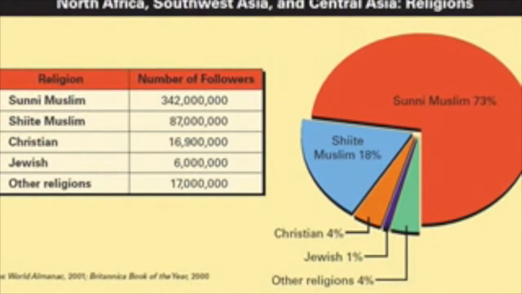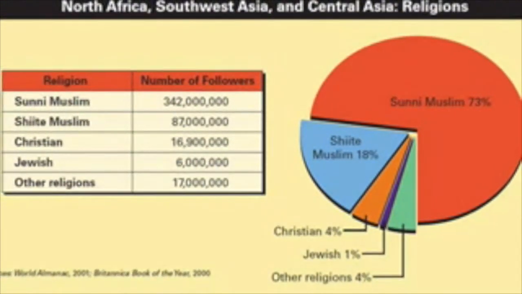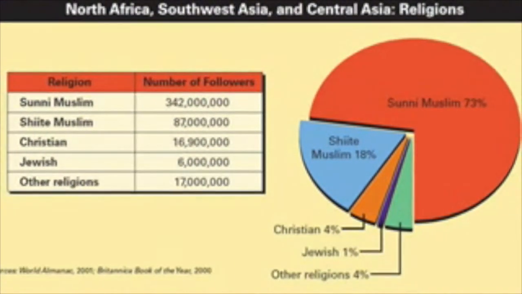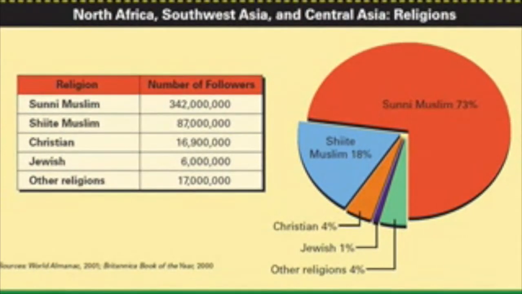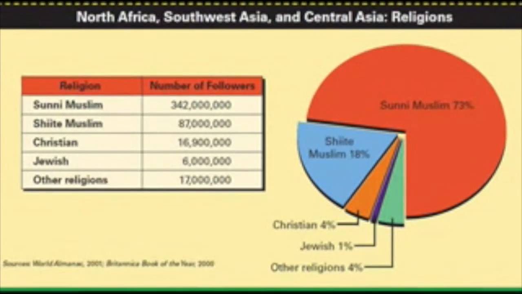Muslims make up most of North Africa's population. Approximately 73% of North Africa consists of Sunni Muslims, 18% consists of Shiite Muslims, and 4% consists of Christians, and so on.